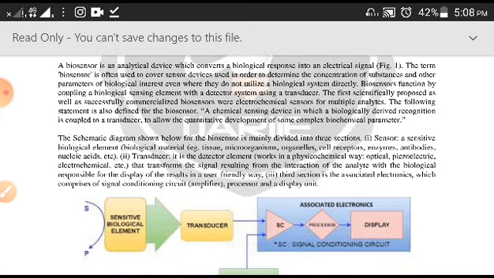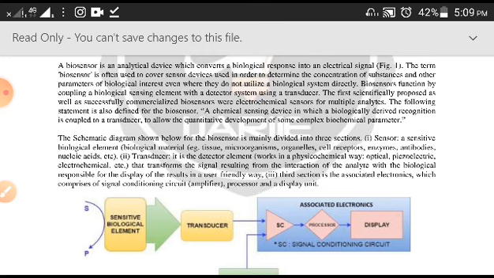So, if you want to see how the device will look like, how many components the device has, you can divide it like this. One component is called the sensor. The sensor is a sensitive biological element, which can be a biological substance like a tissue, a microorganism, an organelle, cell receptors, enzymes, antibodies, nucleic acids.